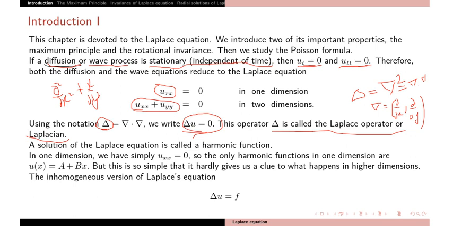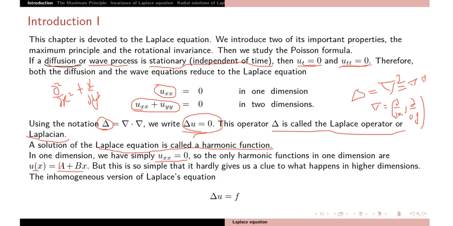The solution of the Laplace equation is called a harmonic function. In one dimension you just have a very simple equation, u_xx equal to 0. If you integrate this equation, you get u equal to a plus bx. So what are the two basic functions here? 1 and x.